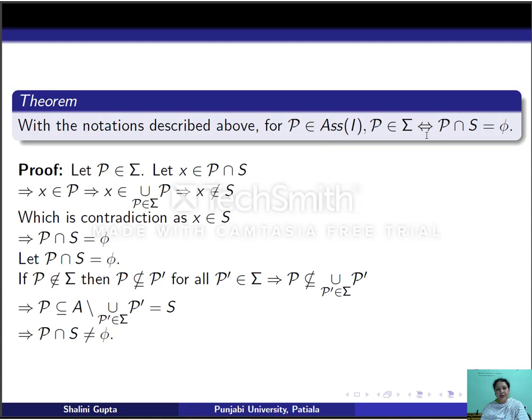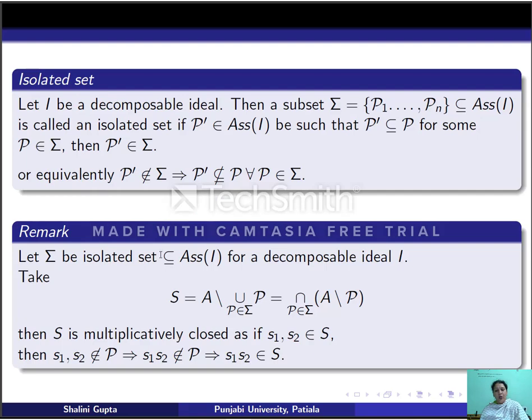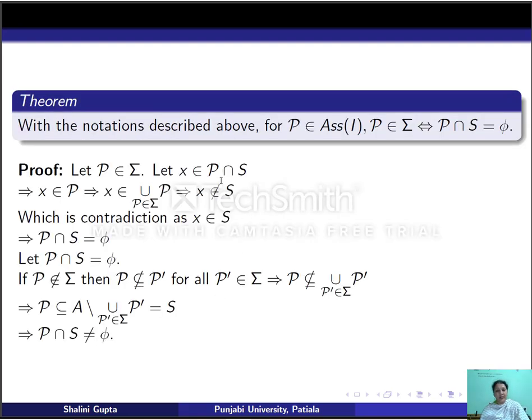Suppose P belongs to sigma, and suppose this intersection is non-empty. So take an element x in the intersection. Since x is in P, x will belong to the union of P in sigma, but S is the complement of the union of P in sigma in A. So therefore x does not belong to S. But here we are saying that x belongs to S. So we get a contradiction. This means P intersection S is empty.